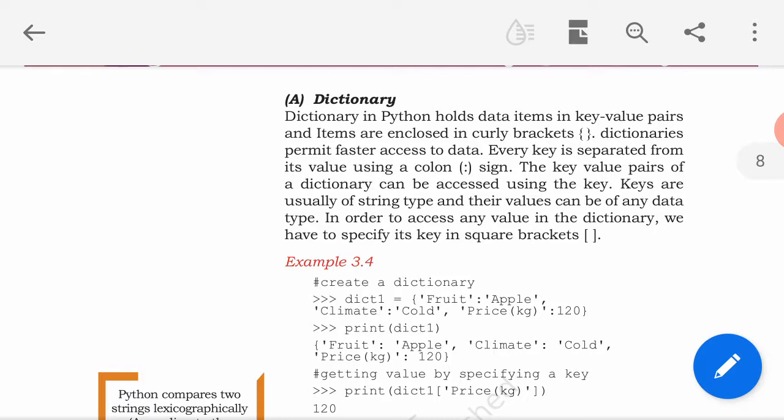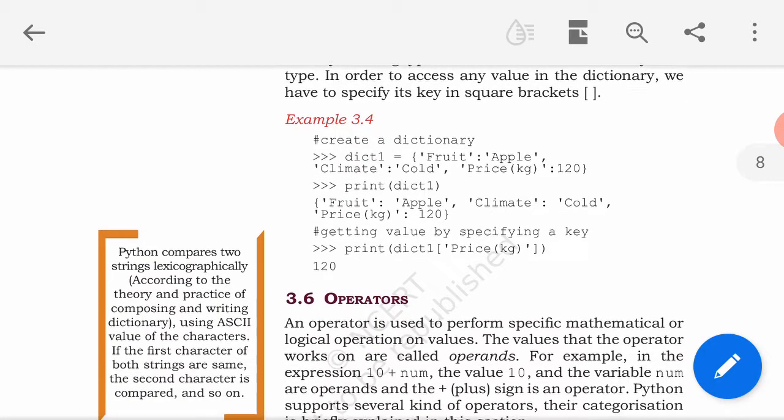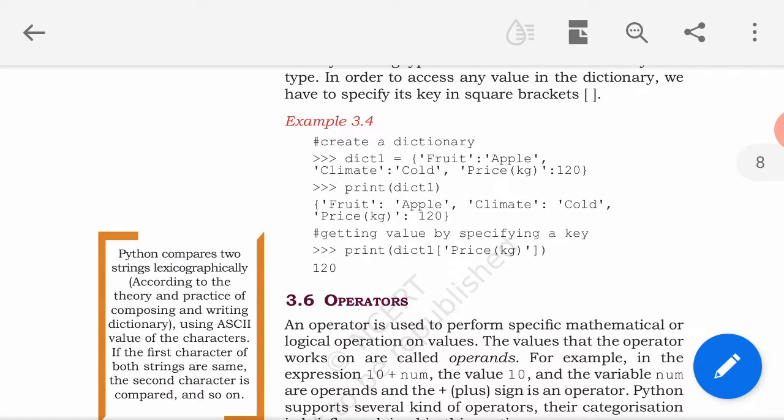So see the example to create a dictionary. dict1 is equal to fruit colon apple comma climate colon cold comma price in kilogram colon 120. Whenever you print this dictionary, you will see against the key fruit the value is apple, against the key climate the value is cold, and against the key price in kilogram there is a value 120.